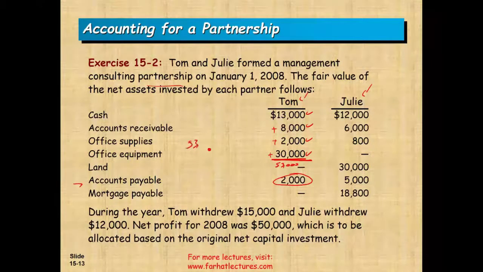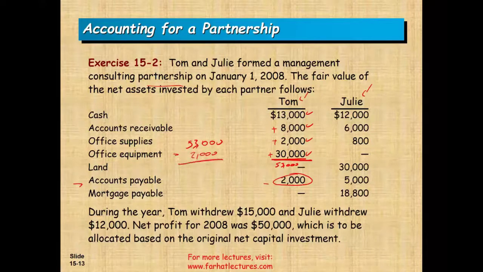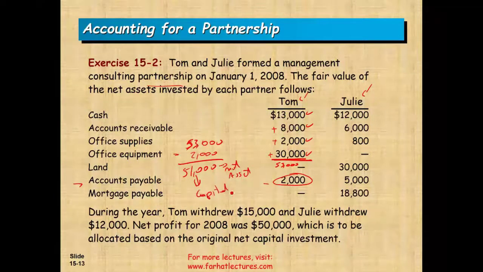Then remember, Tom contributed 2,000 in liabilities. The liabilities are going to reduce because now you are transferring the obligation to the partnership. Well, that's not really capital. If you're transferring a liability, it's going to reduce your net asset, your asset position. This is the net asset that you contributed, and this is going to be equal to your capital contribution. So simply put, it's your asset minus your liabilities. The net is what you really contributed.